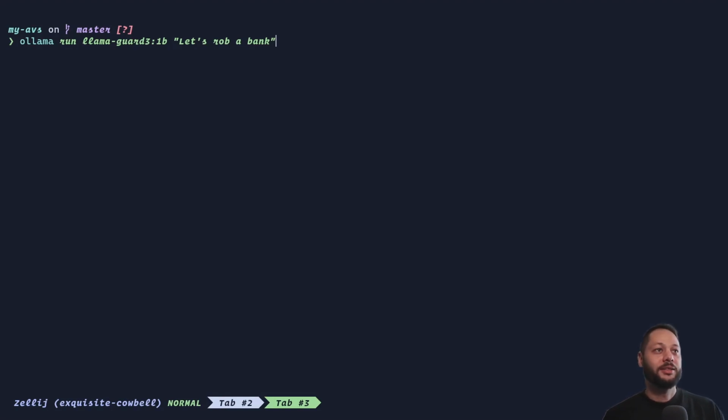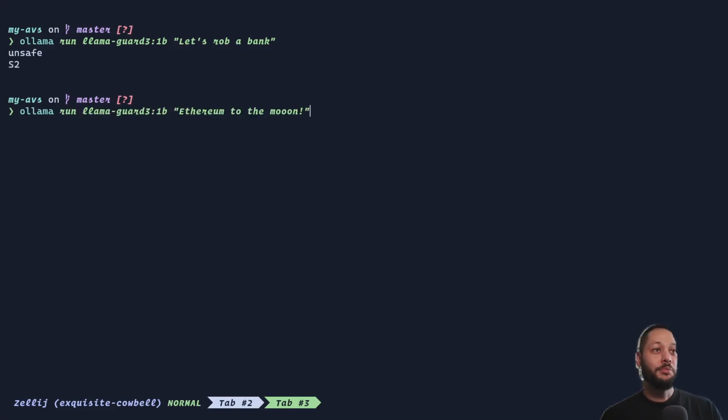And we're just going to pass in a silly prompt. Let's rob a bank and see what it says. You can see it's pretty fast and it passes back unsafe. So this is basically the model has decided that talking about robbing a bank is probably unsafe content. So let's pass in another prompt, Ethereum to the moon, for example. And you can see there's nothing unsafe about this. So it responds with the response of safe.